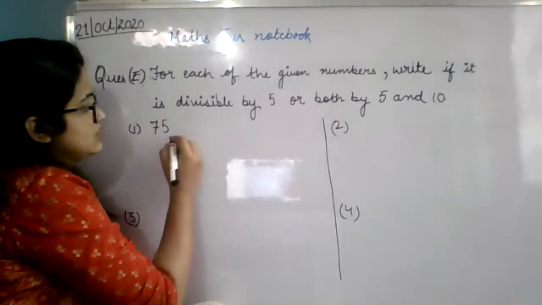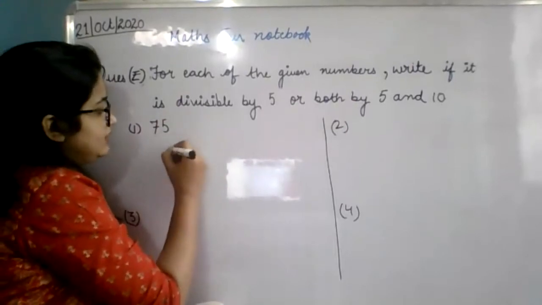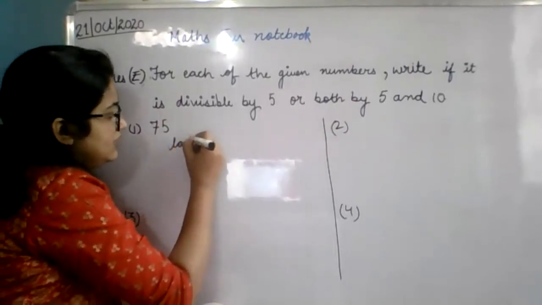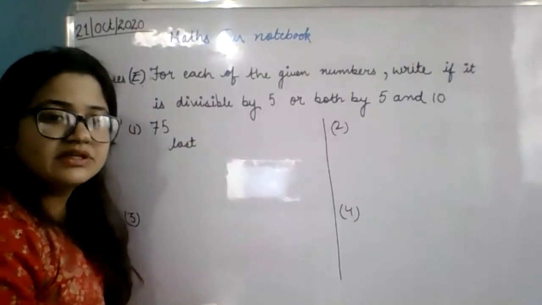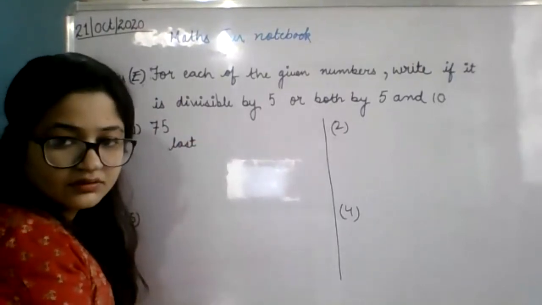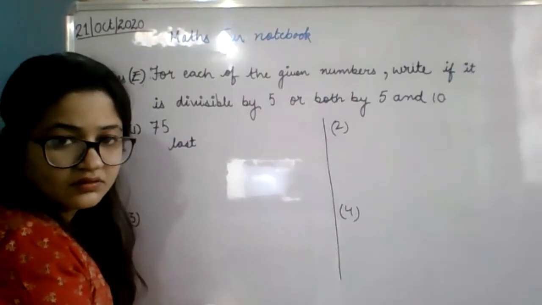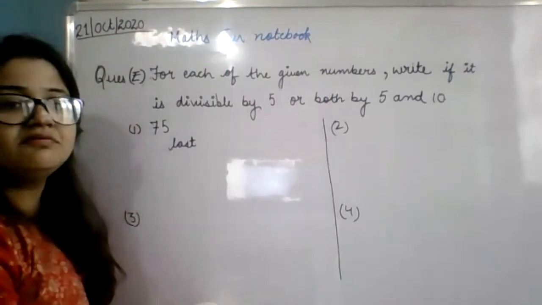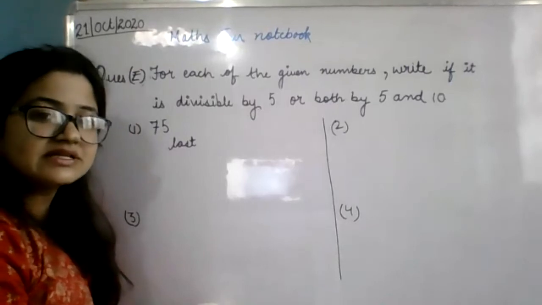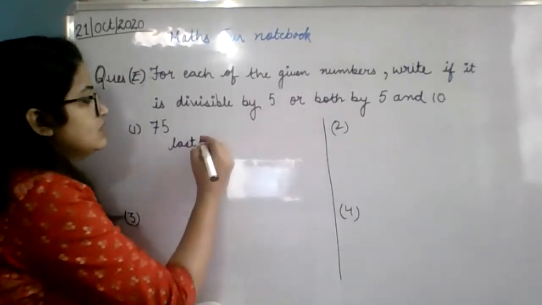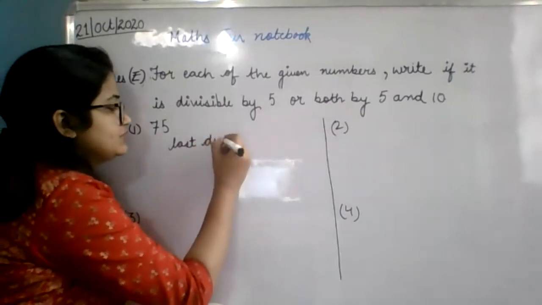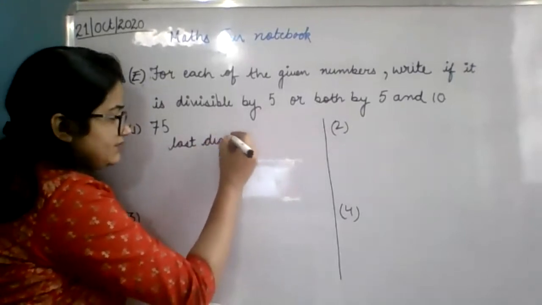First of all, you will write down the last digit. In 5's divisibility as well as 10's divisibility, we always check the last digit. So in both of them, we are going to check the last digit.